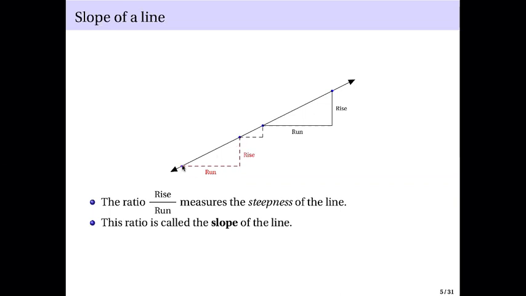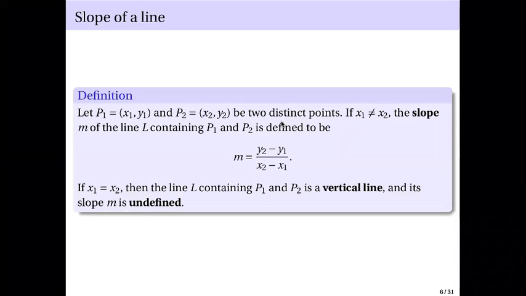Let us give the coordinates of the points in here. Let P1 with coordinates x1, y1 and P2 with coordinates x2, y2 be two distinct points.